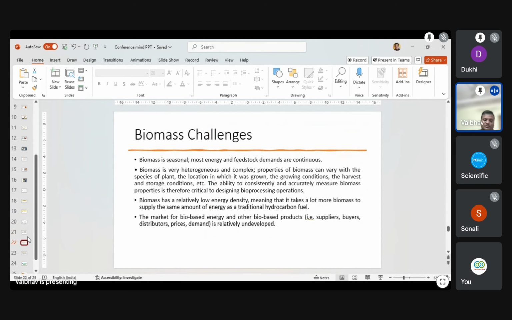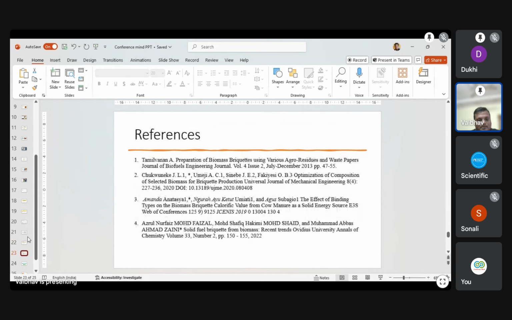Some biomass challenges we have observed: biomass is seasonal, while most energy and feedstock demands are continuous. It is very heterogeneous, with complex properties that can vary with the species of the plant. Harvesting of the plant and soil properties are very important for biomass quality. It also has low energy density, and the market for biomass energy and biomass product suppliers is still undeveloped. Some farmers do not have agriculture knowledge to produce the best biomass. These are some references I have quoted for this application.